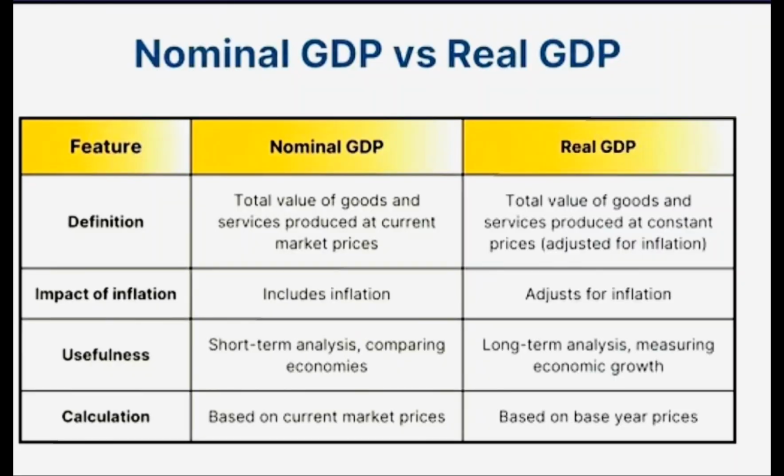Now, another very important concept will be nominal GDP and real GDP. First, nominal GDP, that means GDP at current prices, that is the total value of all final goods and services produced by all the enterprises located within the domestic territory of the country during a particular year. That is the definition of GDP.